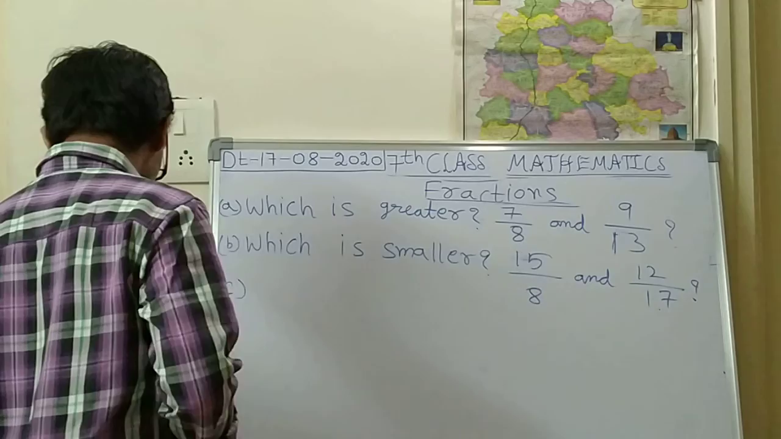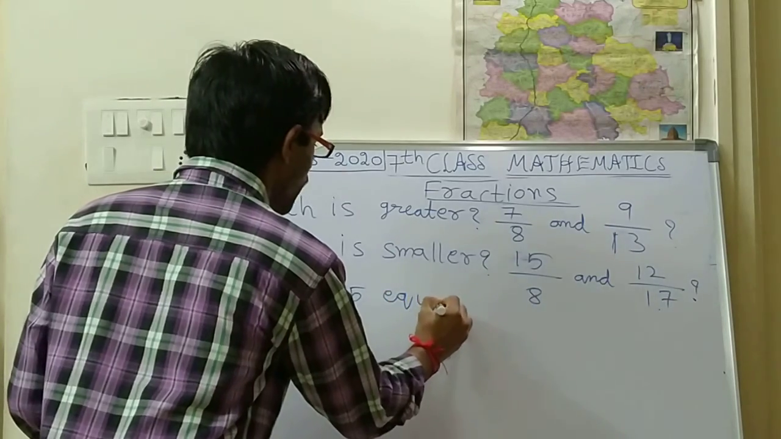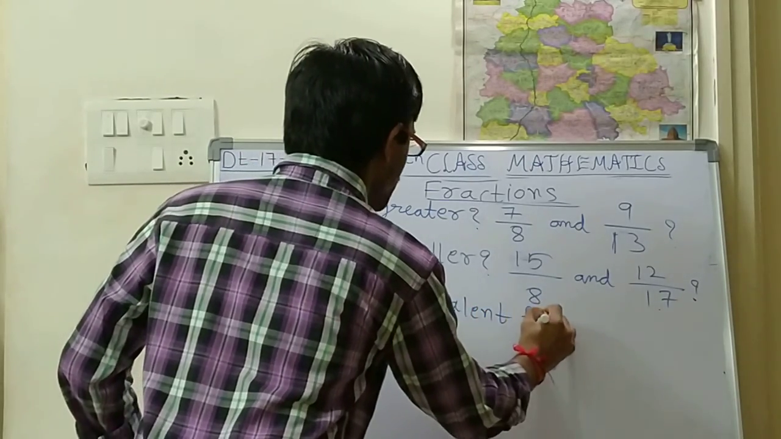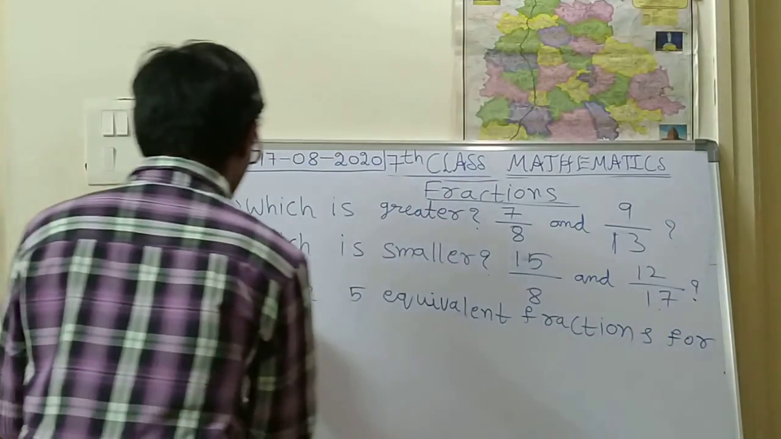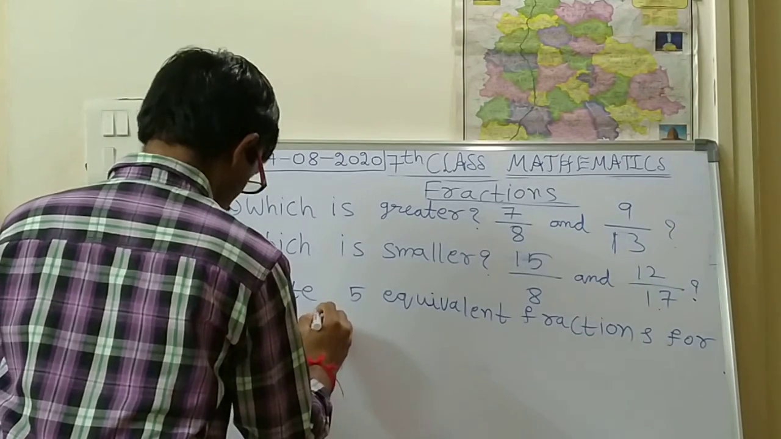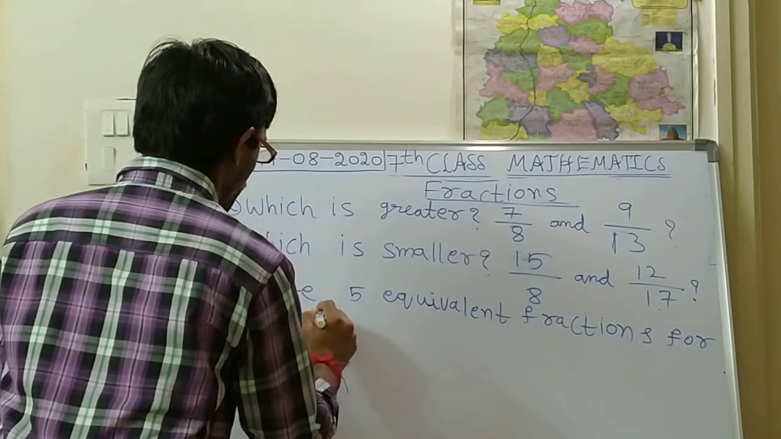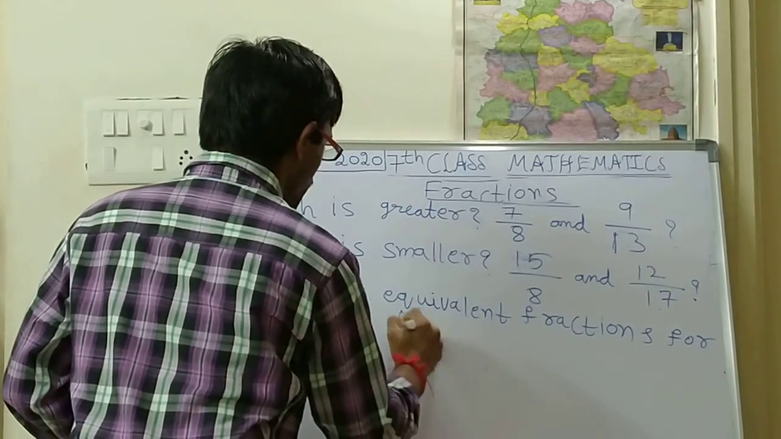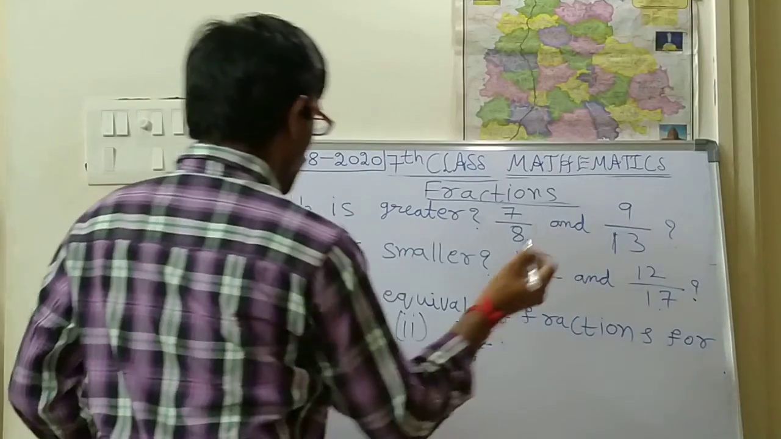Okay. Next, the third one. Write 5 equivalent fractions for the first one, 7 by 6, and for the second one, 36 by 5. Okay, these are the two problems.